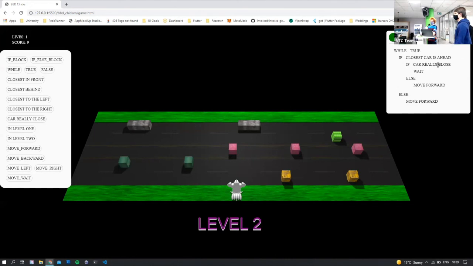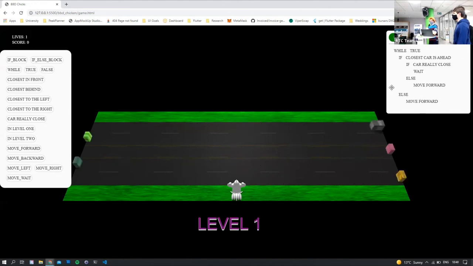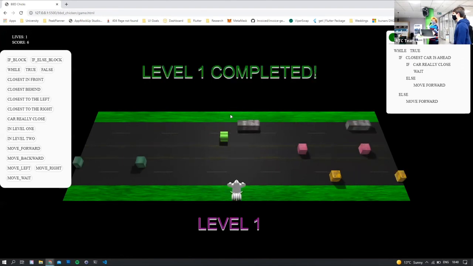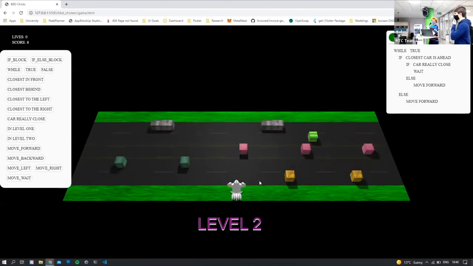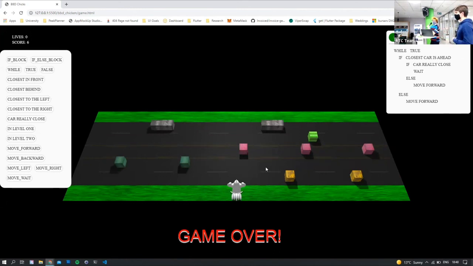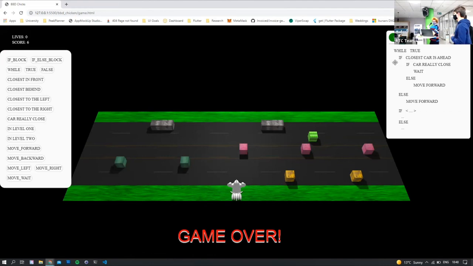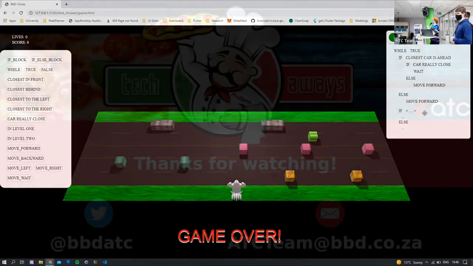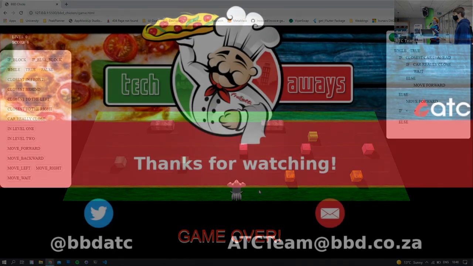If the car is right in front of them, the player will simply wait, and in all other cases, they will move forward. This is probably one of the most simple solutions that they can make. But unfortunately, it won't be enough because it does not include any checks to the side of the player. So they will have to use a combination of these ifs and elses to build a whole algorithm to get the chicken across the road successfully.